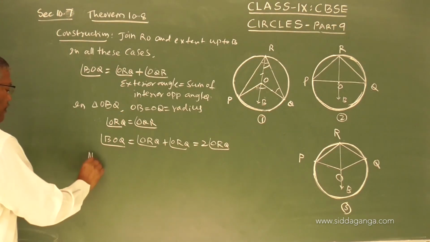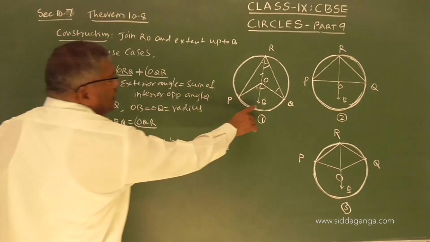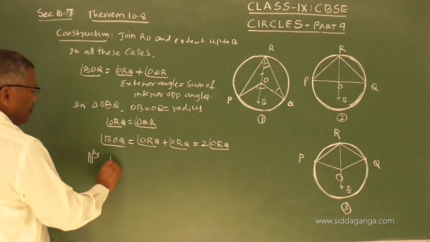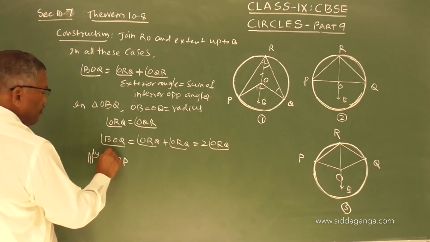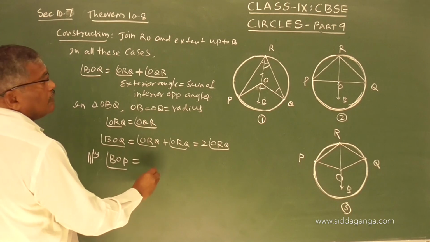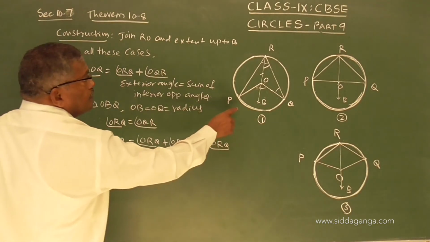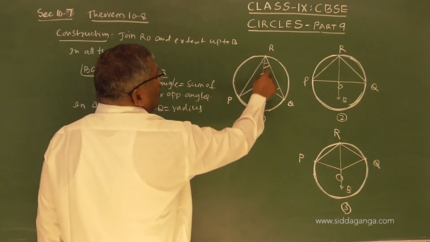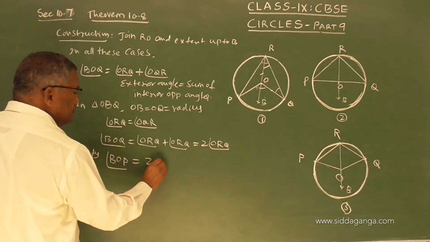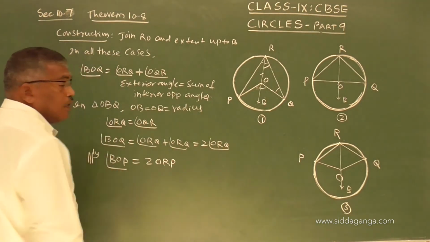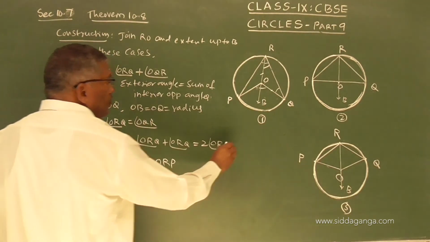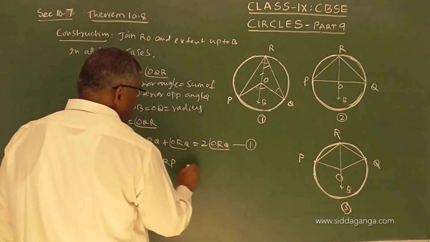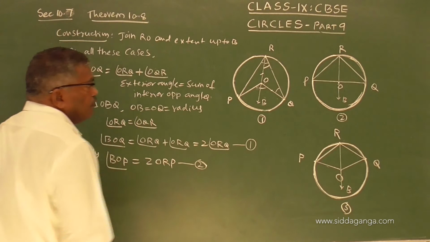Similarly, BOP we can prove. BOP will be equal to 2 times ORP. I will call this equation 1, equation 2.